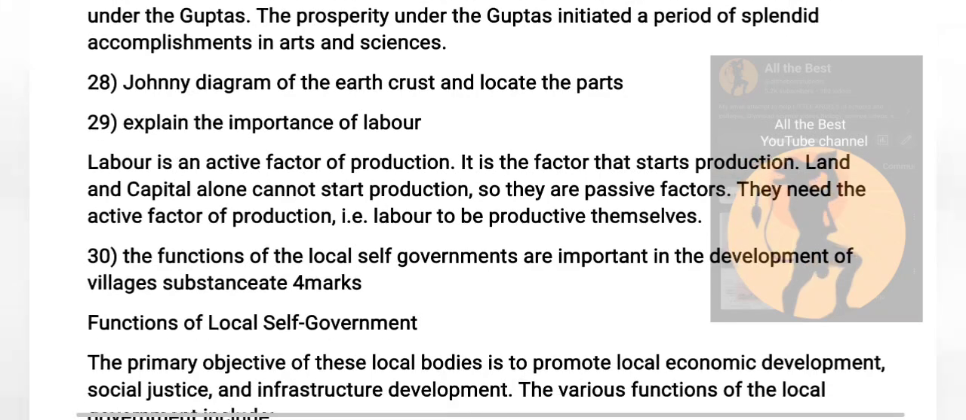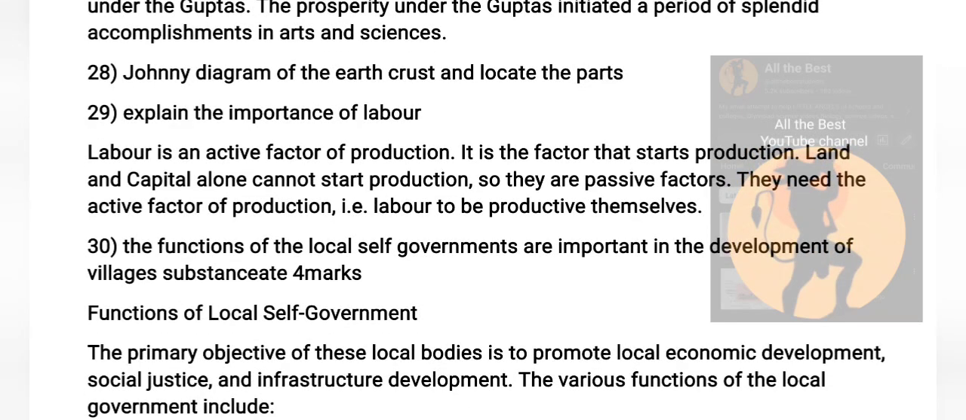So next is, the Johnny hit has come. Draw the diagram of the earth's crust and locate the parts. Please look into your textbooks for this.